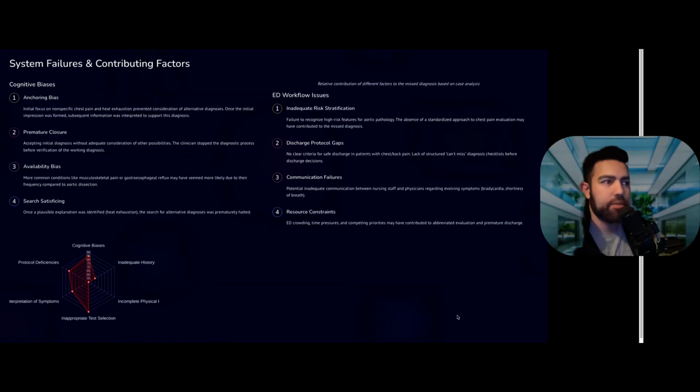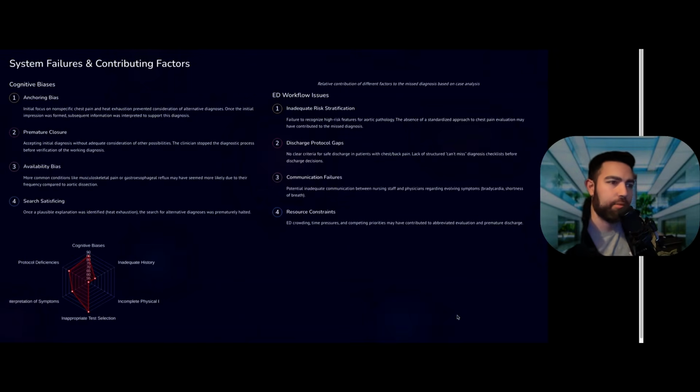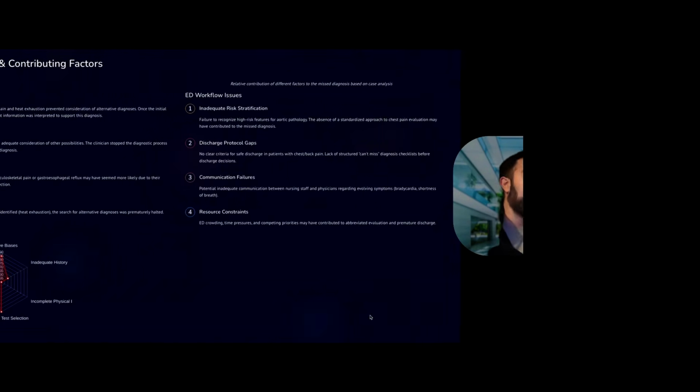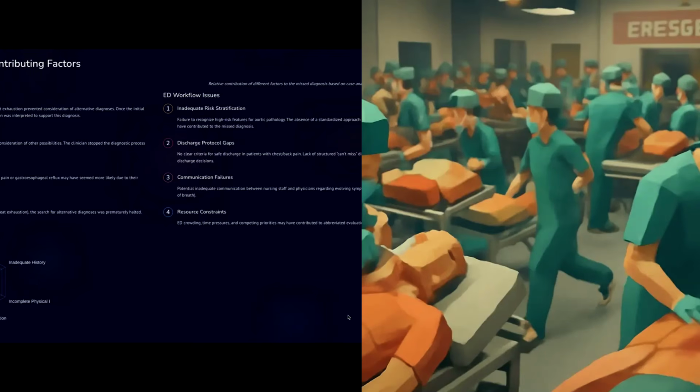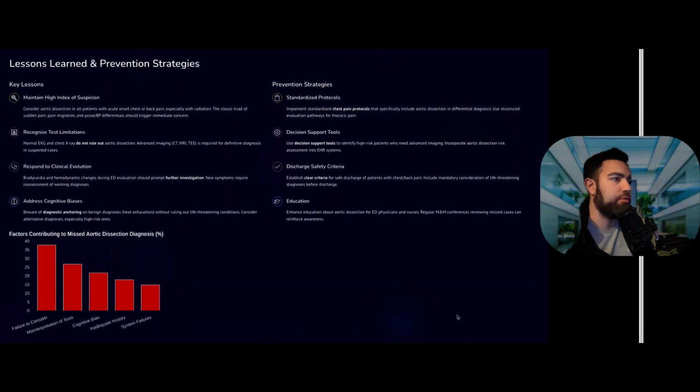Now, workflow issues definitely contribute. The risk stratification was not done properly. Discharge protocols for a chest pain patient were not done properly, and there was no adequate communication between the nursing staff and the physicians about the evolving symptoms. And then the resource constraints. Maybe this ED was very crowded, or there were time pressures, or there were other priorities and the physicians were busy with multiple intubations or trauma cases and such. But again, these are not excuses. We need to make sure that we deal with this and we prevent it.